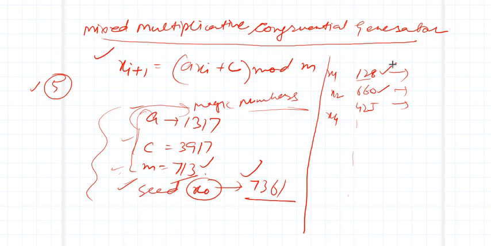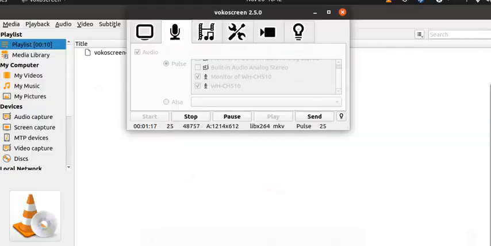Different programming languages have built-in random numbers, or you can generate your own random numbers using some program, if you know some method like the mixed multiplicative congruential method or multiplicative congruential method or anything else, right? So that's all for today's lecture.